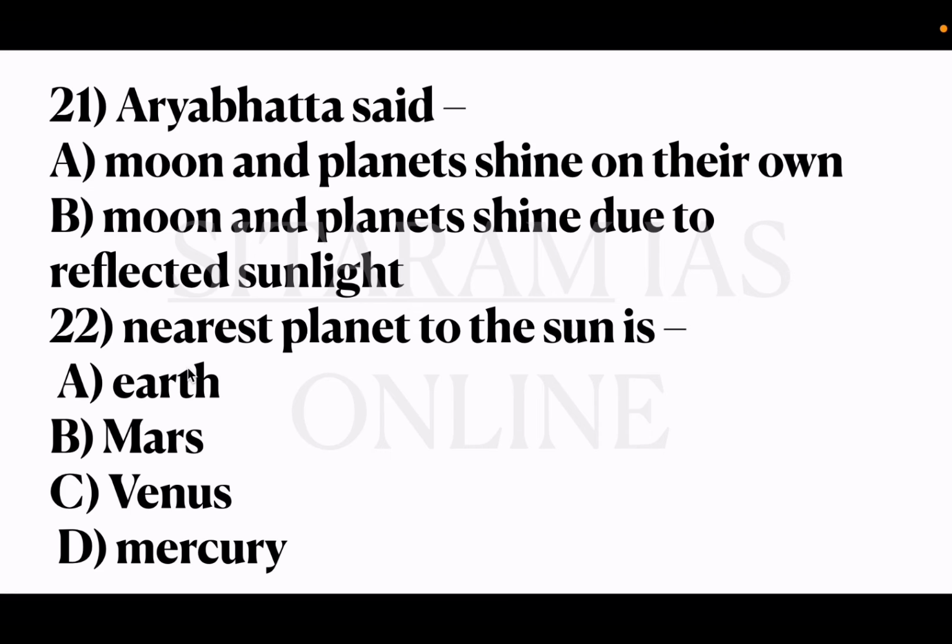22nd question, nearest planet to the sun is option A, Earth, B, Mars, C, Venus and D, Mercury. The nearest planet is Mercury. Option D is the correct answer.